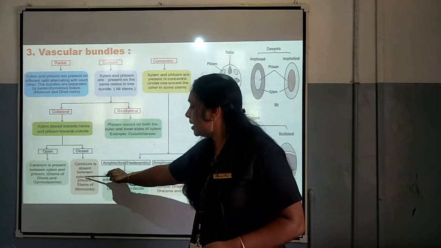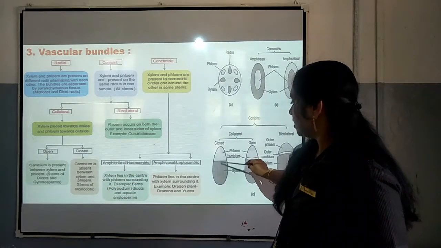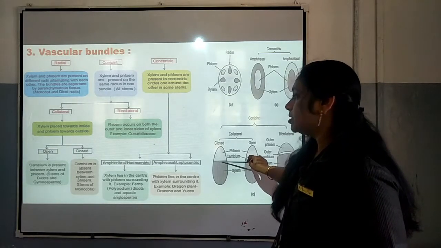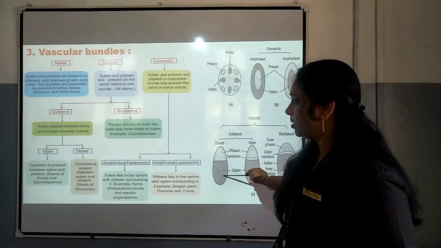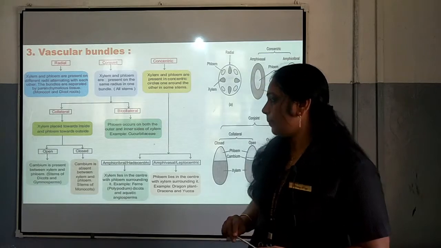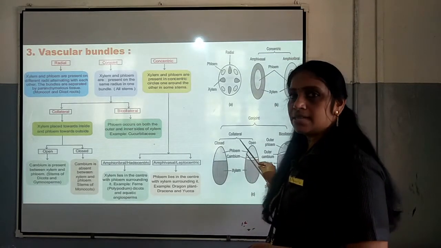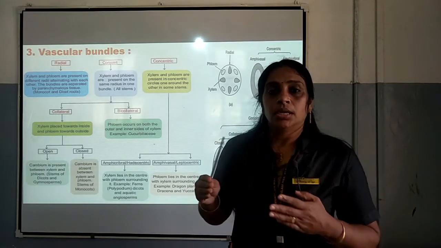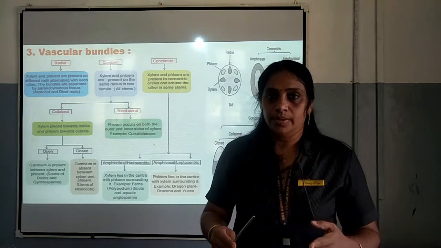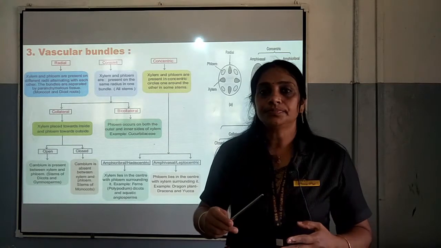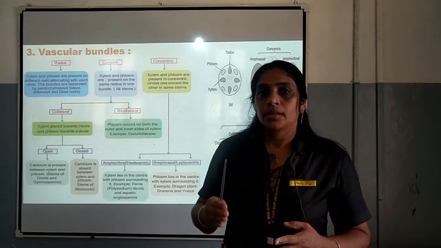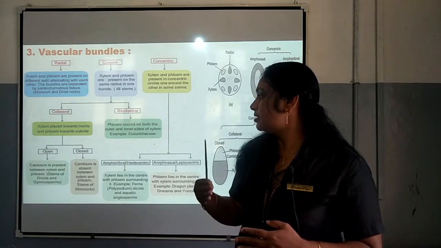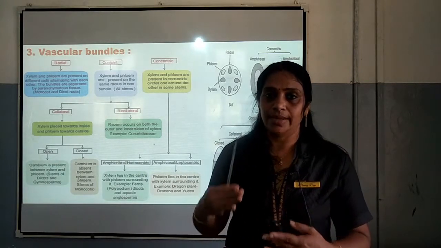Number 2 is closed. Cambium is absent between xylem and phloem. Here you can see no cambium is present, only xylem and phloem. Such a vascular bundle is called a closed vascular bundle. So, two types of vascular bundles are there based on the presence or absence of cambium: one is the closed vascular bundle, the other is the open vascular bundle. The closed vascular bundle is defined as cambium absent between xylem and phloem, and the open vascular bundle is defined as cambium present between xylem and phloem.